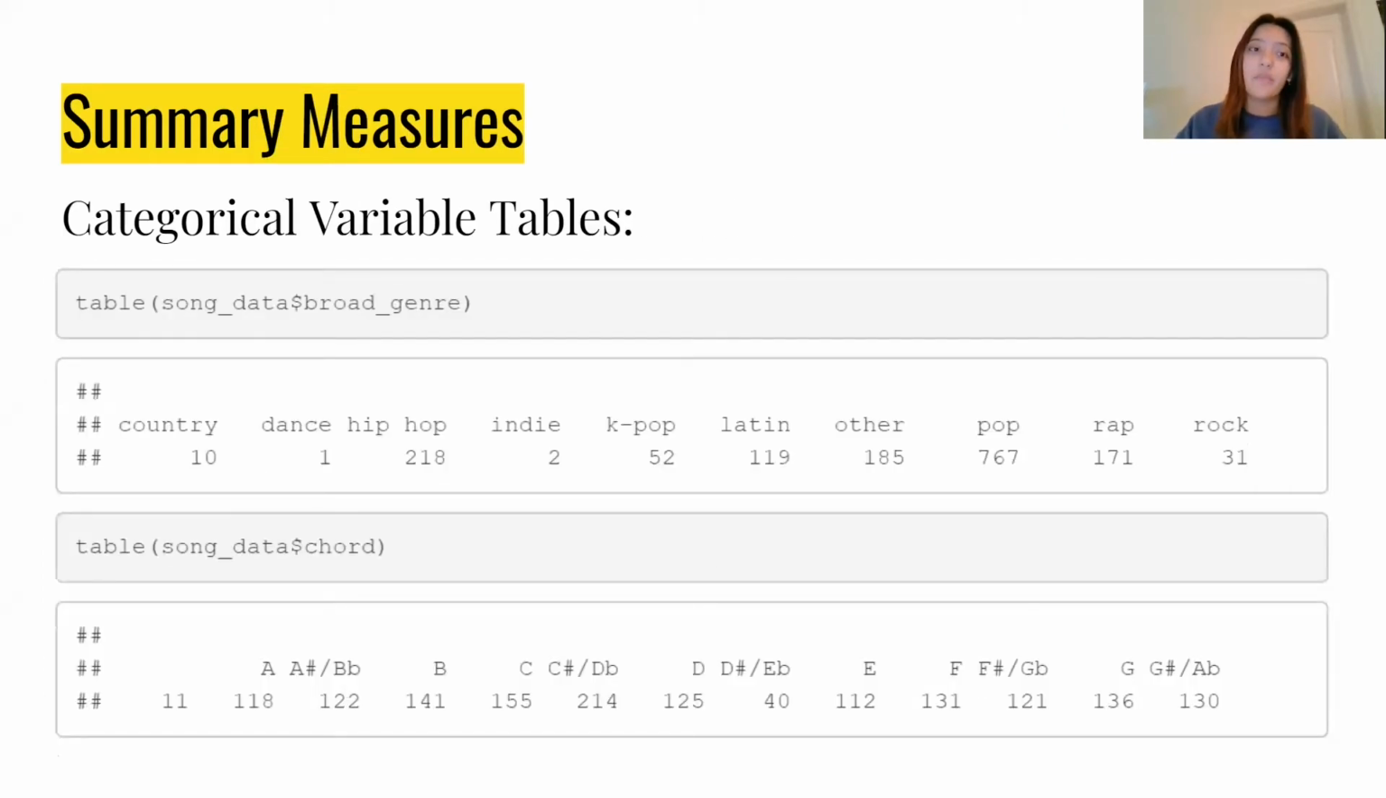So these are the summary measures, and first are the categorical variable tables. And this first one is a table of the genres.